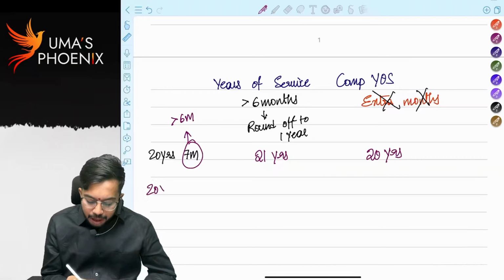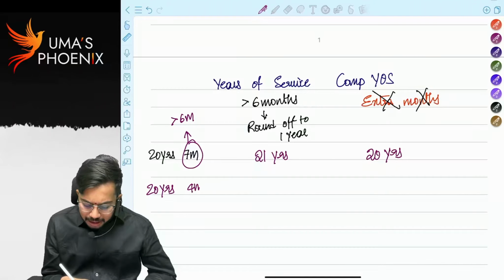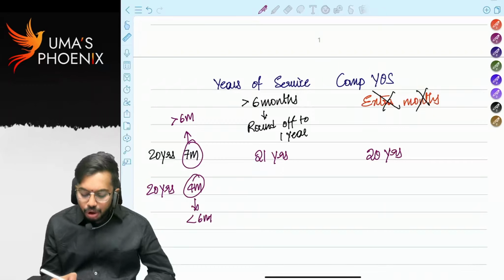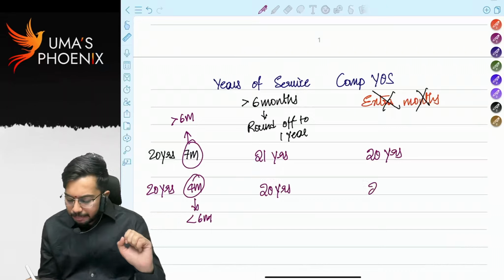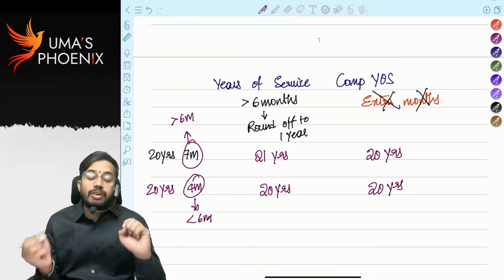Another example, 20 years 4 months. See, part of the year is less than 6 months, right? So we do not do round off. For years of service, it will be 20 years. For completed years of service also, it is 20 years.